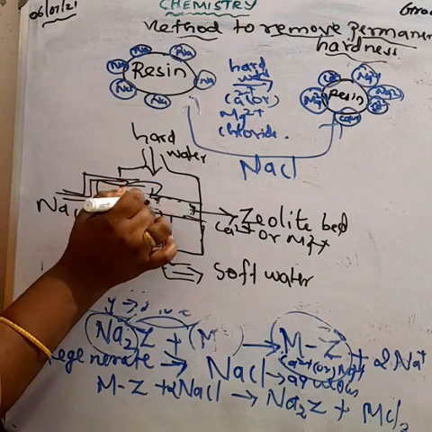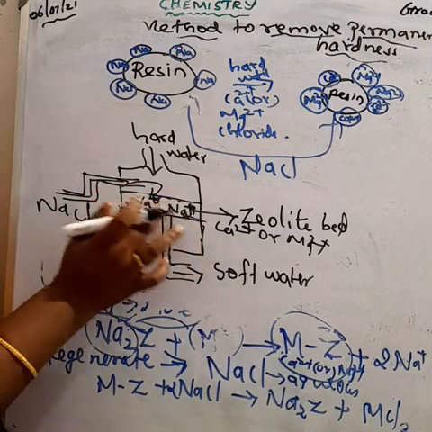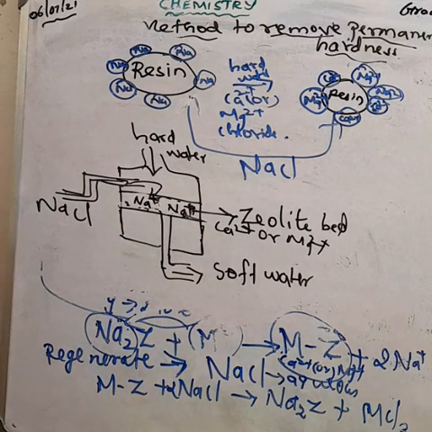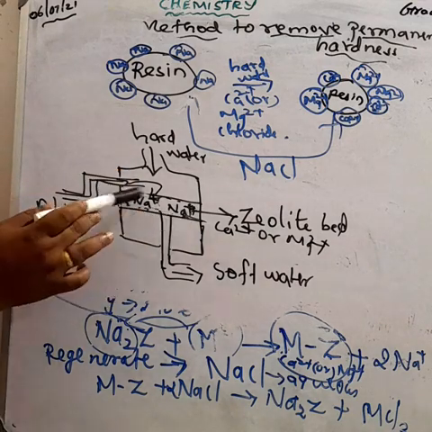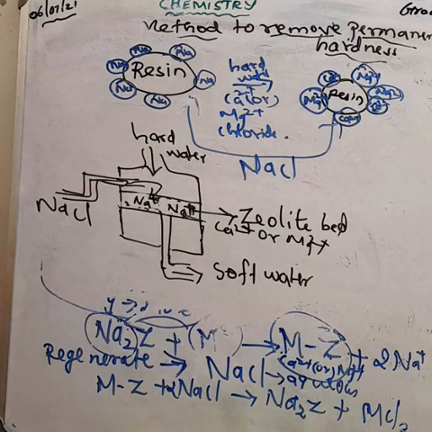Okay, they are replaced by the sodium atom. Again we add the hard water, and again the sodium atom is replaced by the calcium and magnesium in hard water. We get soft water. Again we can regenerate this resin by adding sodium chloride.